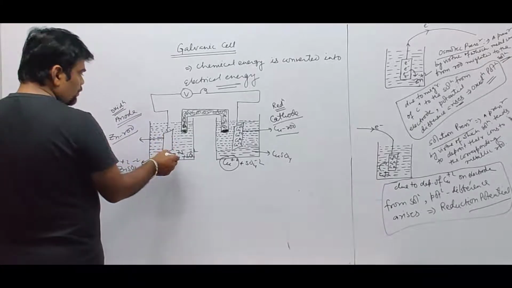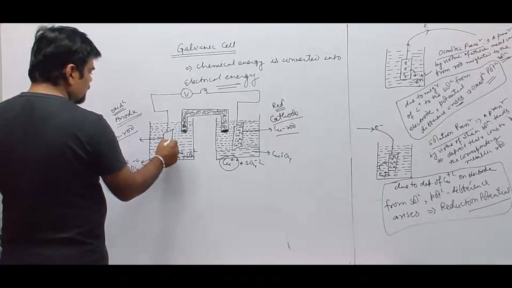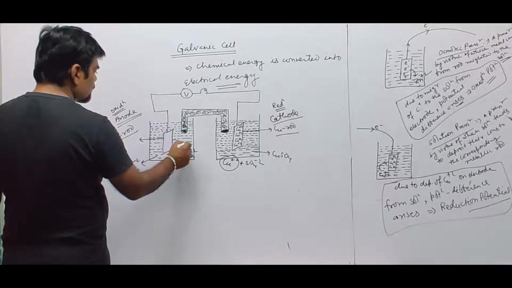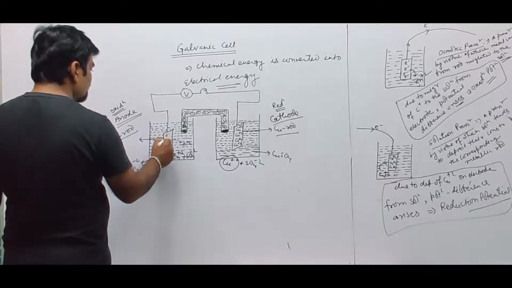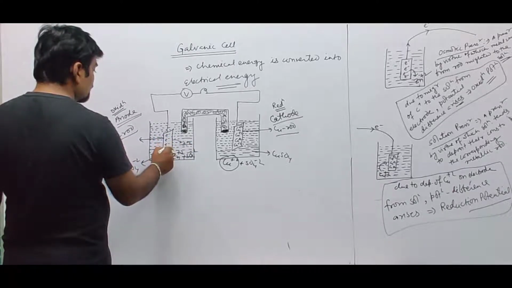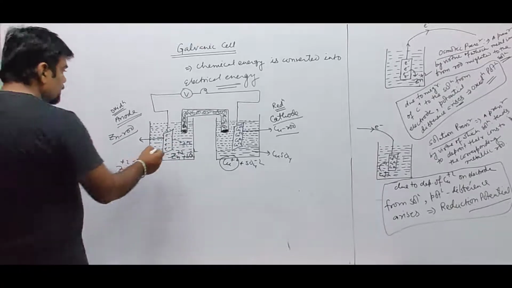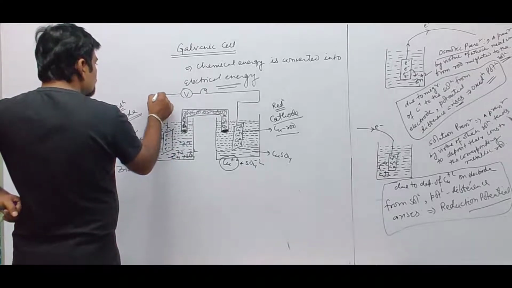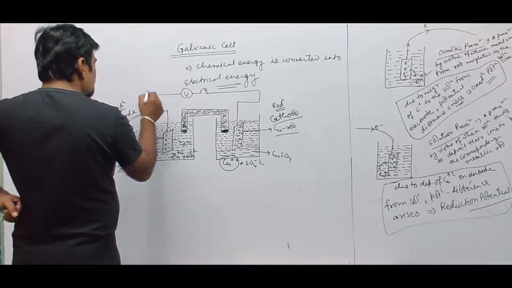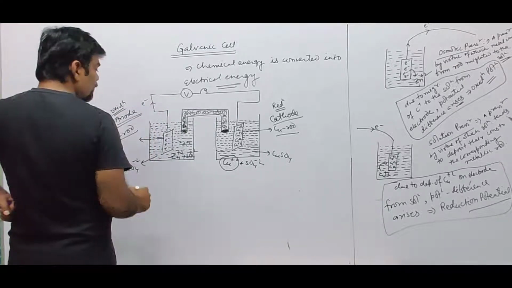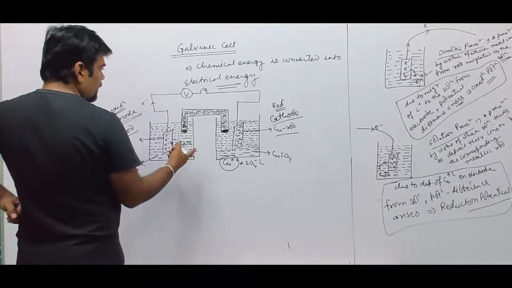If zinc goes to the solution, it leaves behind electrons, so this electron will flow through the external circuit from anode to cathode.